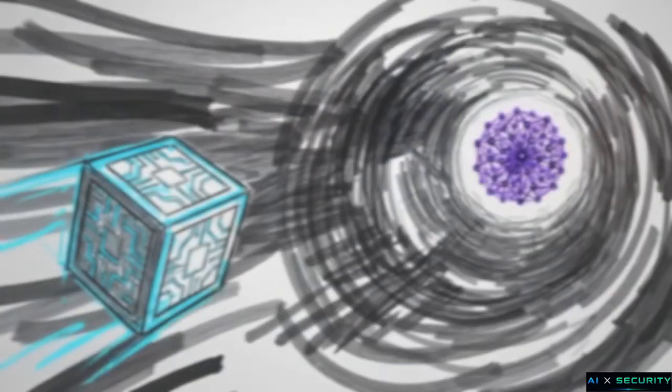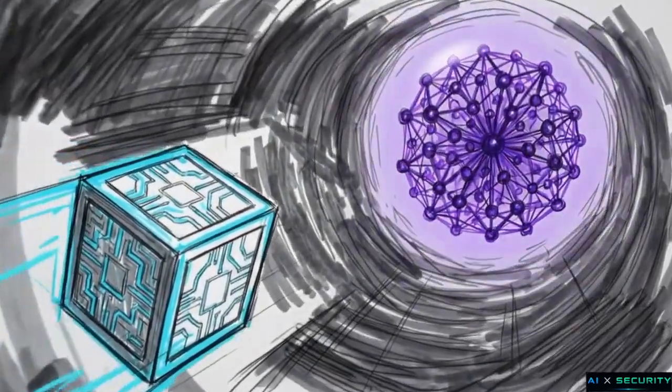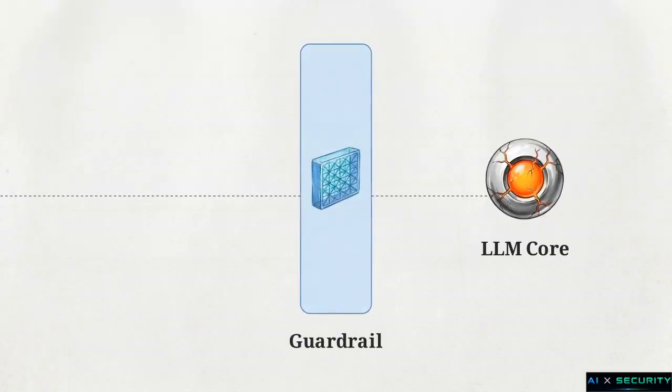When you interact with a deployed large language model, your prompt rarely travels straight to the neural network. It is usually intercepted by an active middleware layer known as a guardrail. This defensive boundary evaluates inputs and outputs, blocking anything that violates predefined security policies.